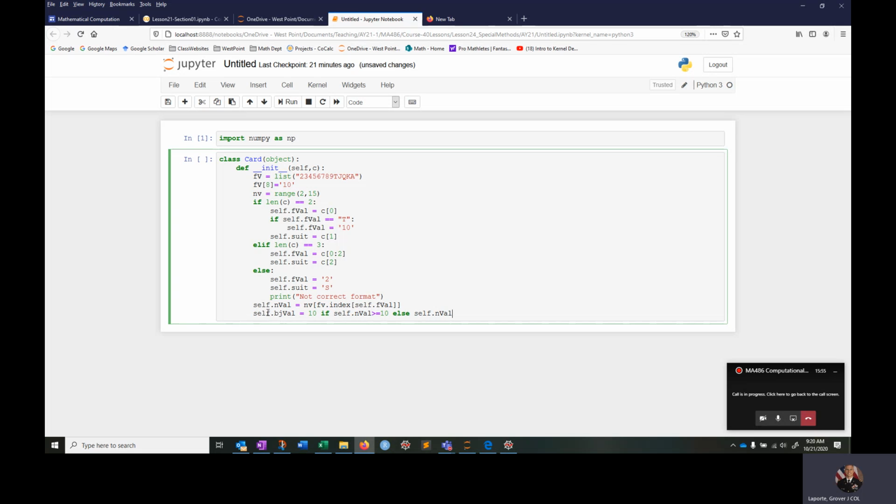The only thing that's wrong about this statement is if it is an ace. So now I have to go back in and correct that. How do we know if it's an ace? Again, this goes to 14, and 14 will be lined up with ace. So if inval is equal to 14, this is one way of finding it. Obviously, we could have checked whether fval is equal to A. Self.bjval is going to be equal to 11. Okay, so I think we've done the bjval.